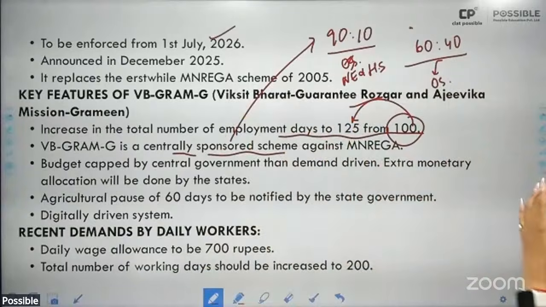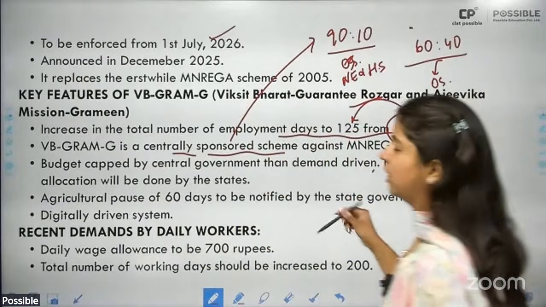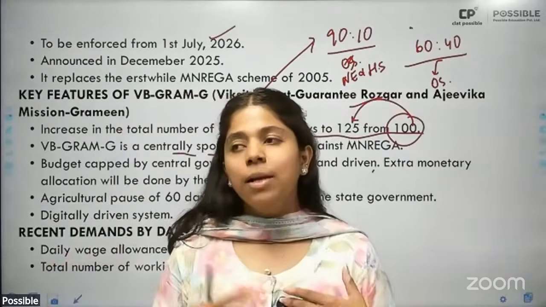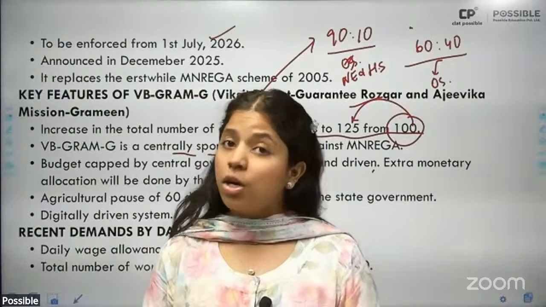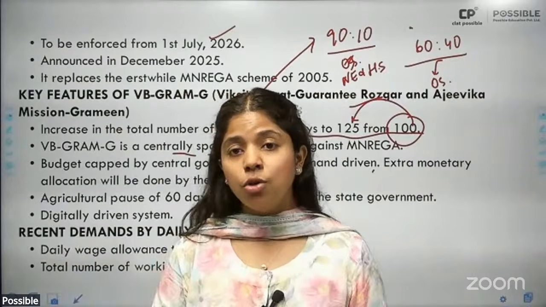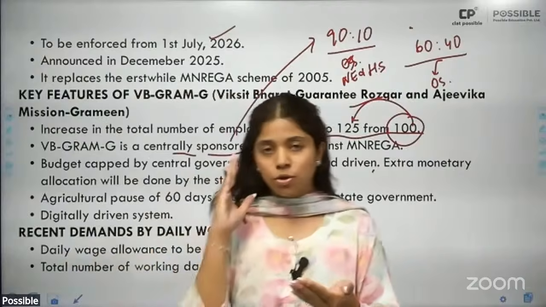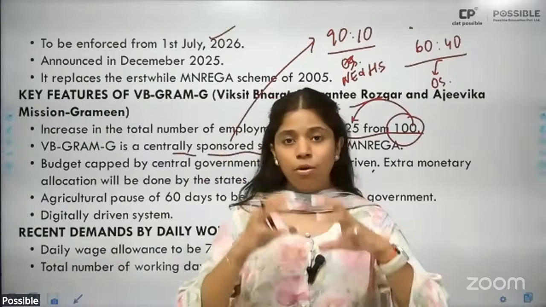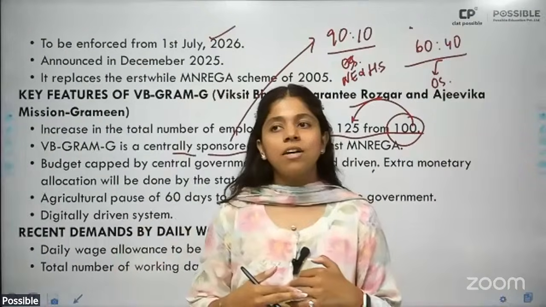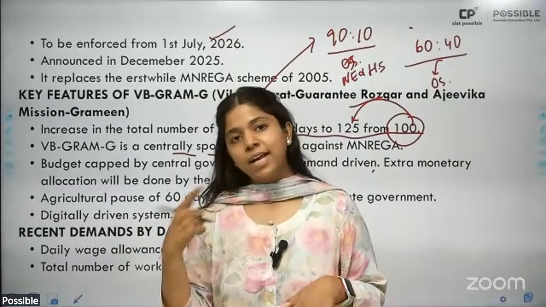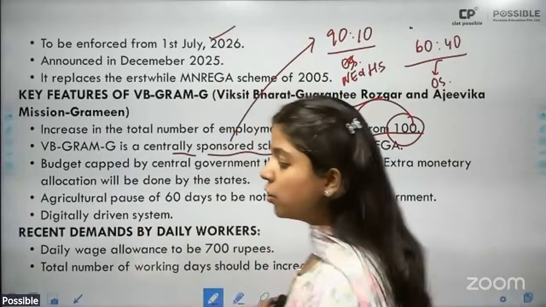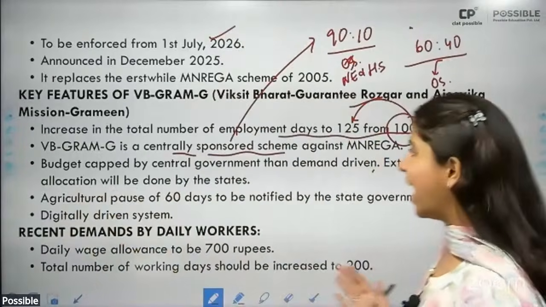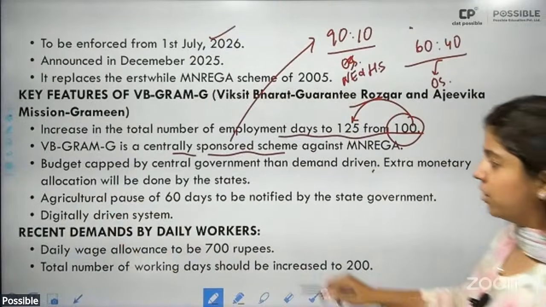Okay. Then budget capped by central government, then demand driven. Now previously MGNREGA was a demand driven program, in the sense that as and when the people enroll themselves, if there is shortage of funds, then the central government is going to allocate more money. Now the central government is going to put a budget cap, in the sense that it is going to put forth one total amount of money allocation, and then whatever money falls short will be allocated by the state government. All right. So the central government is going to budget cap it, and the state government is going to manage the added expenses. So extra monetary allocation will be done by the states.